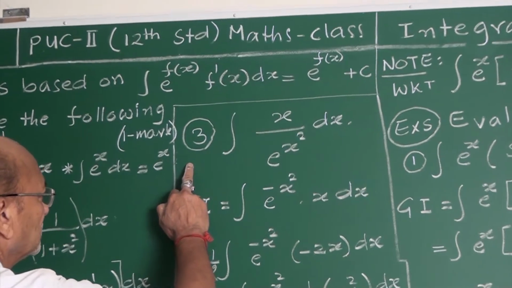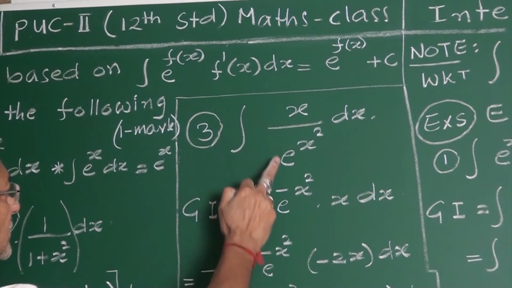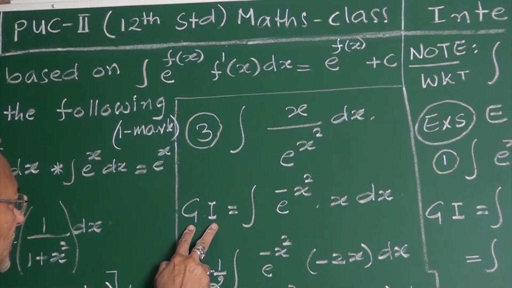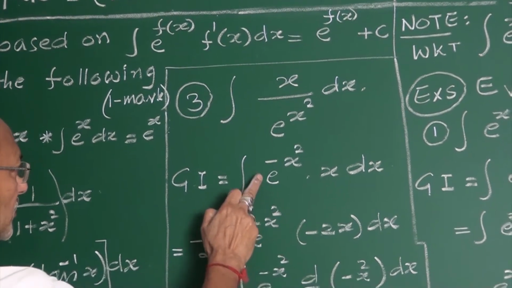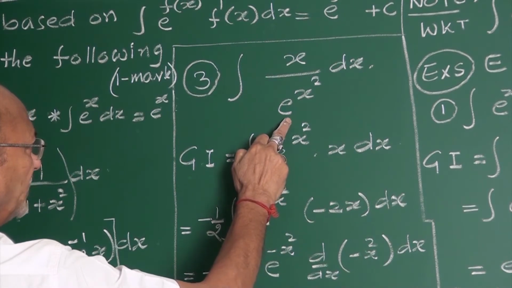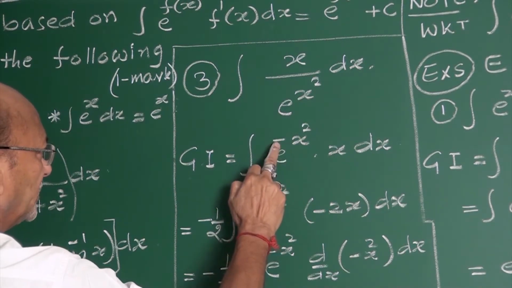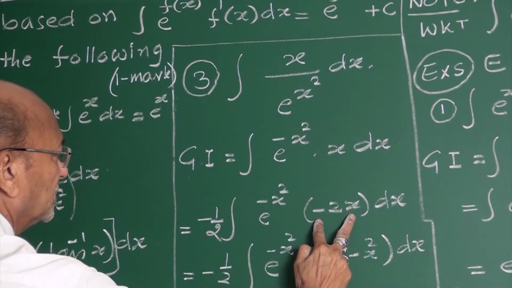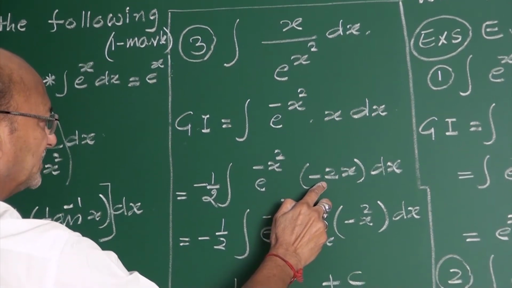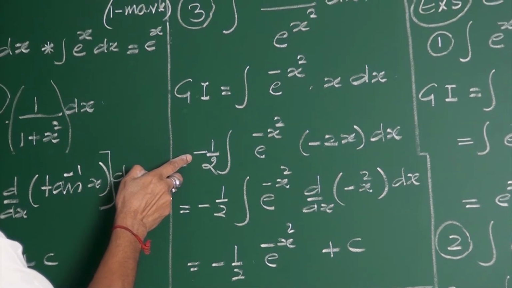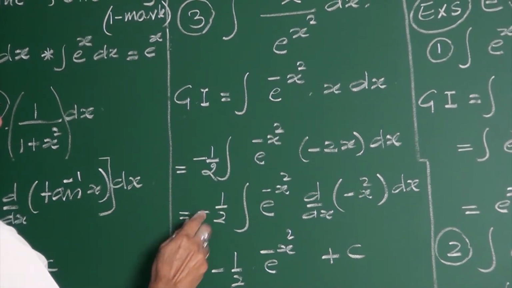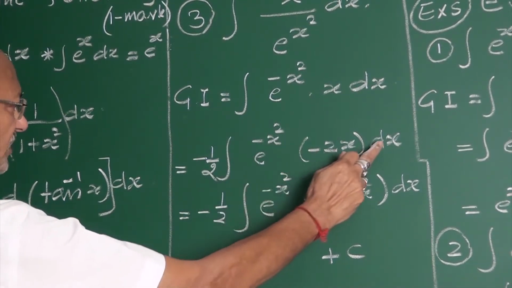Third example. Evaluate this: x upon e to the power x square dx. Given integral e to the power minus x square, this x dx is shifted to the numerator. It is minus x square. What is the derivative of minus x square? Minus 2x. But you have only x here, my friends. Multiply by minus 2. If you multiply inside, you have to divide outside. Minus 1 by 2. Minus 2 gives 1 itself. So it is minus 1 by 2 into e to the power minus x square into minus 2x dx.